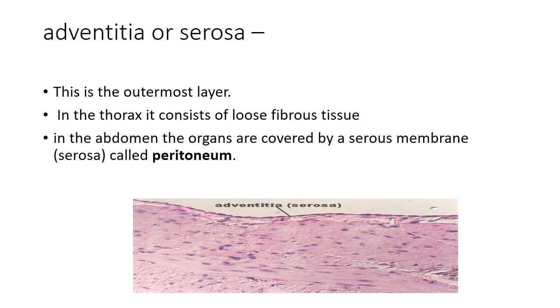Now first we will see the adventitia or serosa. This is the outermost layer in the thorax. It consists of loose fibrous tissue, and in the abdomen the organs are covered by a serous membrane, that is the serosa, or we can say the peritoneum. Okay, in the abdomen it is called the peritoneum, or it is the outer layer of the organ, that is the serosa.